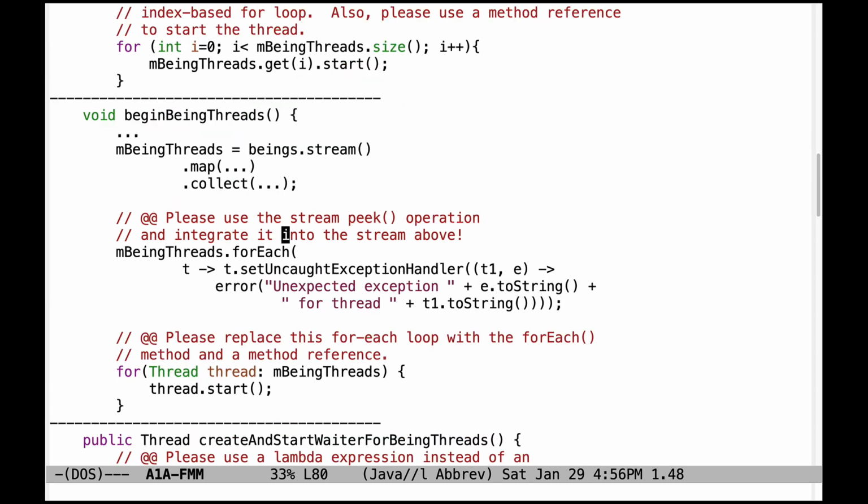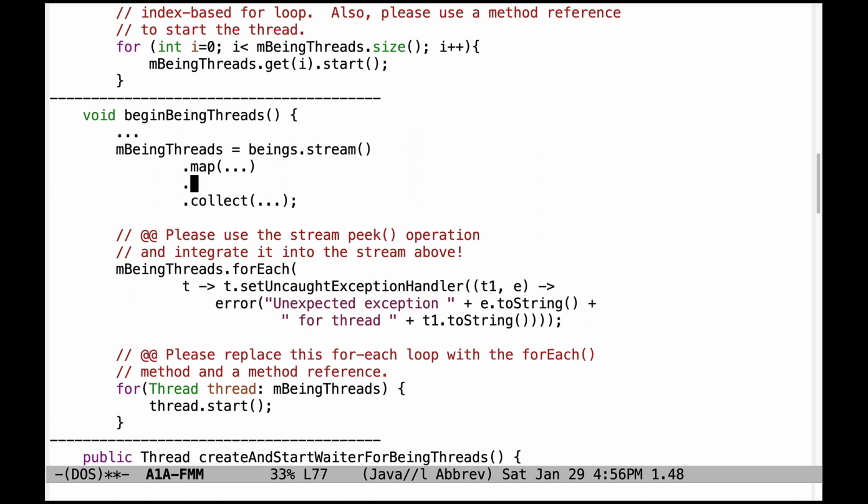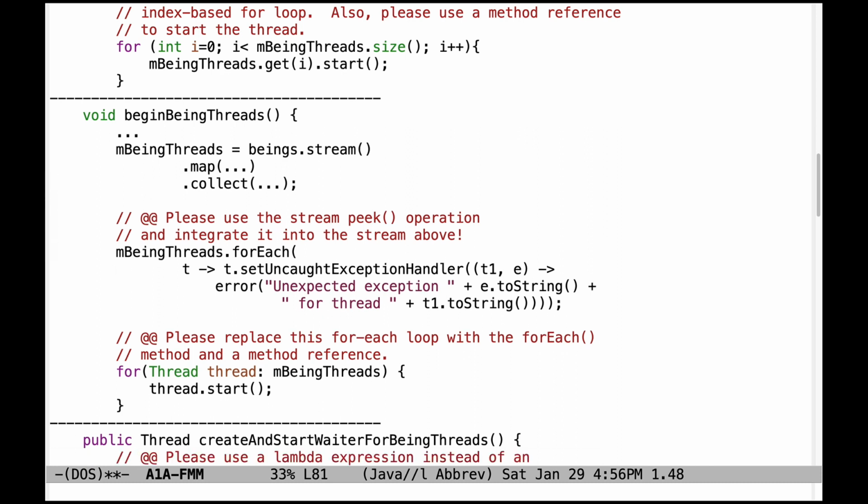Come down a little further. You can see that we have begin being threads. The person here is doing some cool stuff with a Java stream, which is good. In this case, you can actually integrate the Java stream peek operation into the stream above. You can basically do it here. And if you do that, then you'll be able to get the right behavior. So you don't need to have an extra for each call here. You can just integrate that in with the stream above.